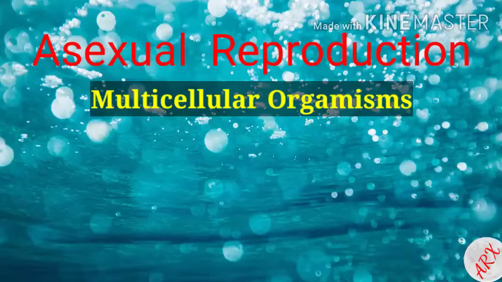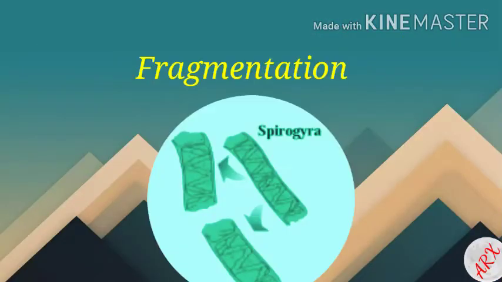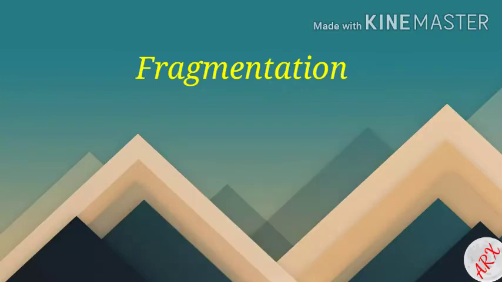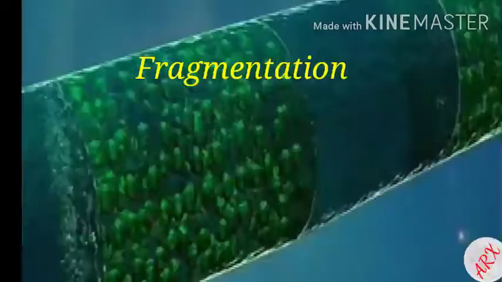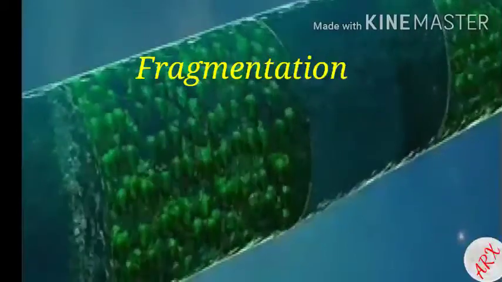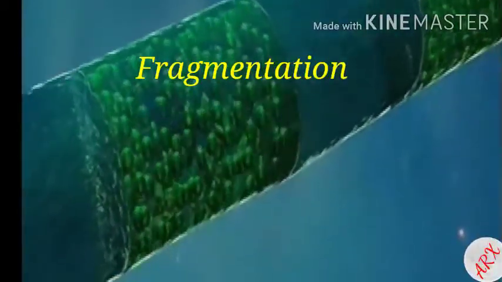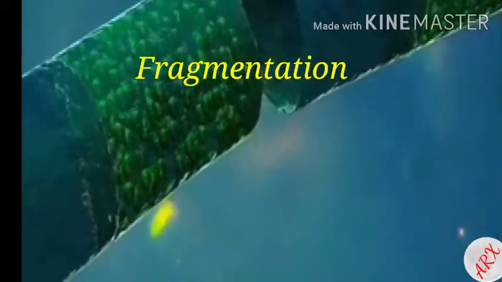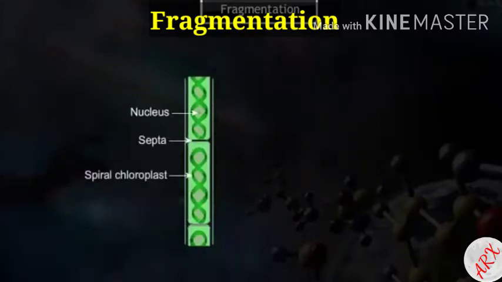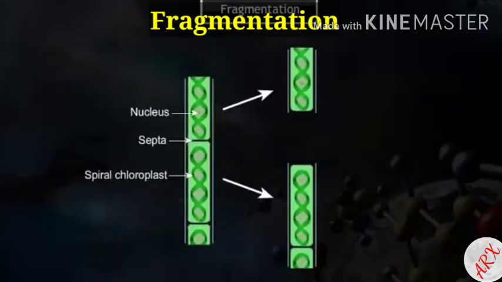Now we will move on to asexual reproduction in multicellular organisms. The first method is fragmentation. This type of asexual reproduction occurs in algae like Spirogyra and sponges like Scypha. In this type of asexual reproduction, the body of the parent organism breaks up into many fragments and each fragment starts to live as an independent new organism.